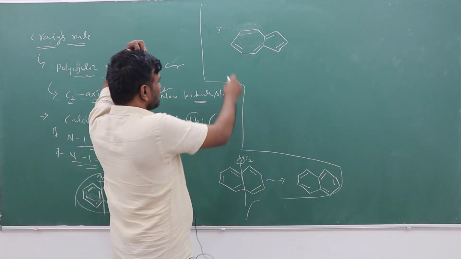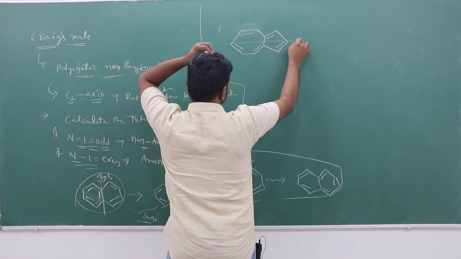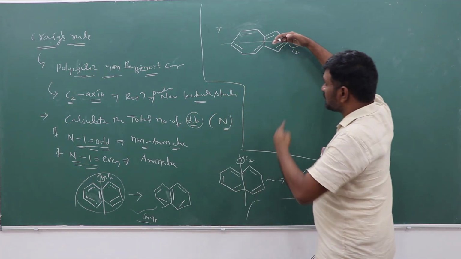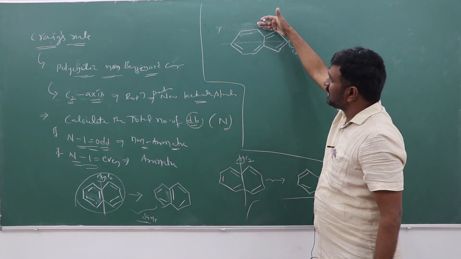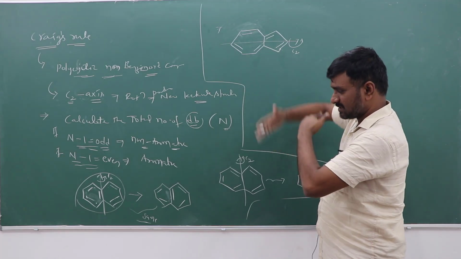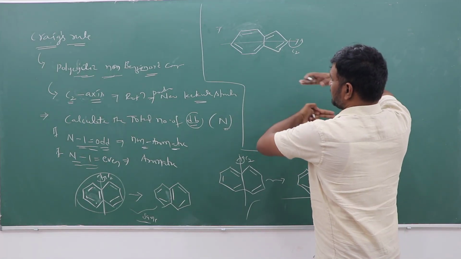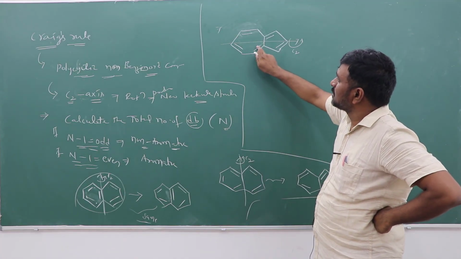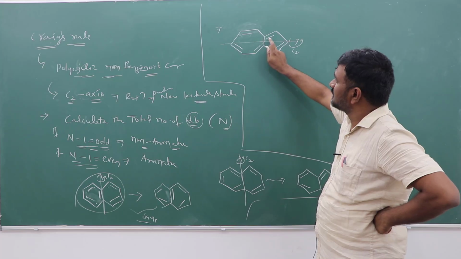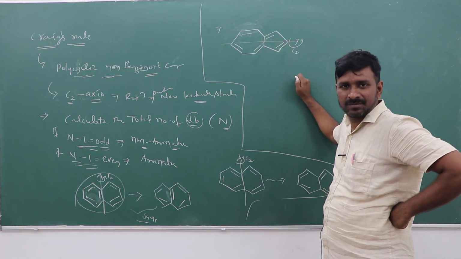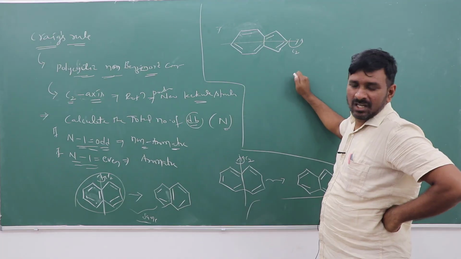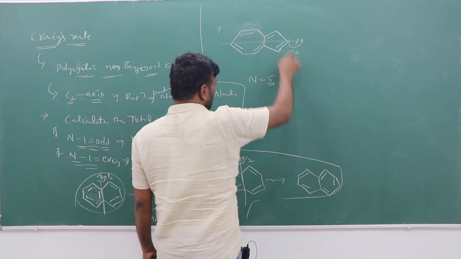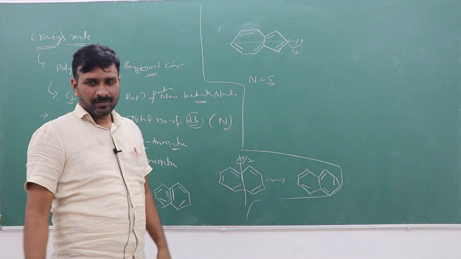In this azulene, select the C2 axis. If rotation takes place with respect to the C2 axis, this is going to be upper and this is going to be down. What will happen? This double bond goes to this position, this goes here, and this goes here. In total, 5 double bonds are exchanging positions.